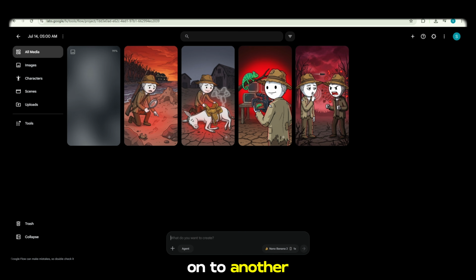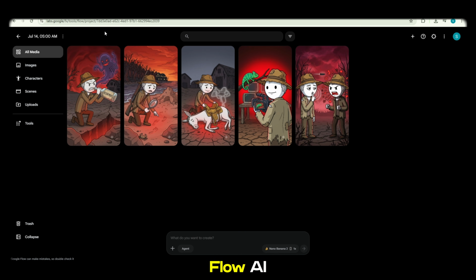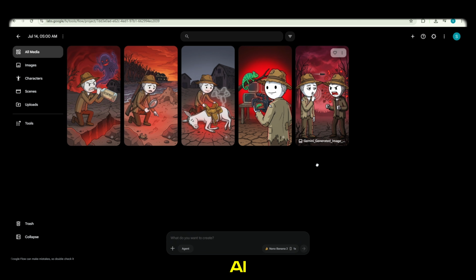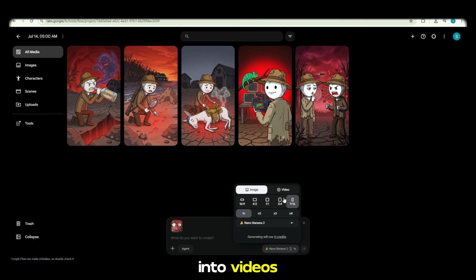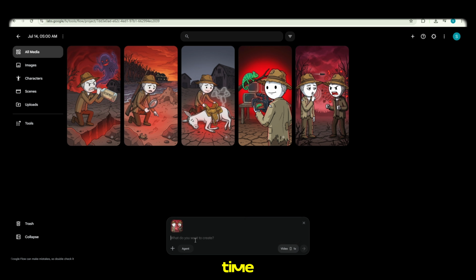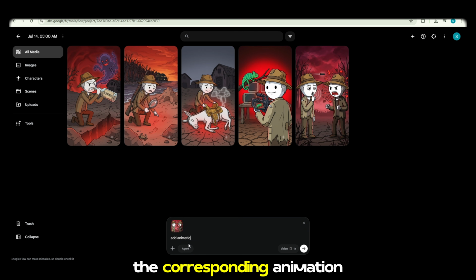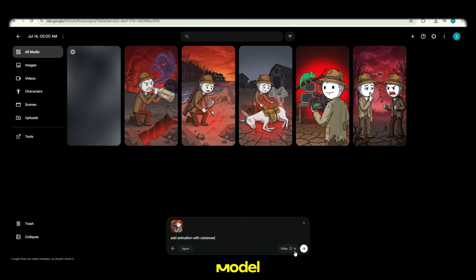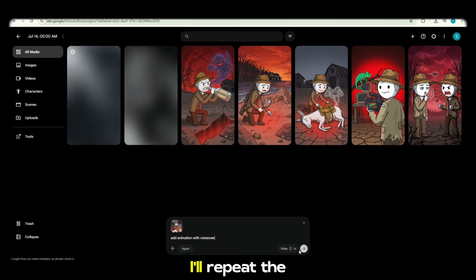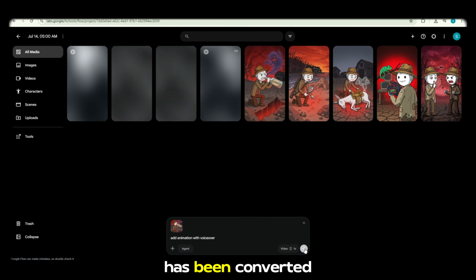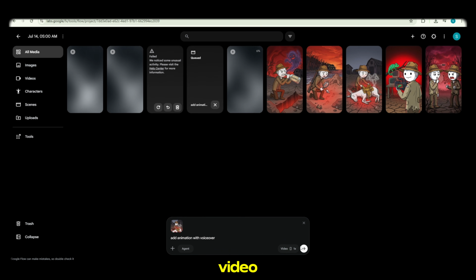Now let's move on to another free AI video generator, Flow AI. I've already uploaded all of my images into Flow AI, so now I'll show you how to convert them into videos. Without wasting any time, I'll select the remaining images one by one. Then I'll paste the corresponding animation prompts and choose the VO 3.1 light model before clicking Generate. I'll repeat the same process for all the remaining scenes until every image has been converted into an animated video.